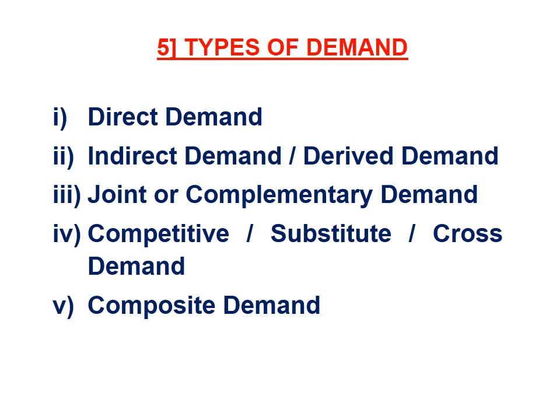And last one is composite demand. When one commodity is put to satisfy several uses, satisfies several human wants, that is known as composite demand. For example, electricity. You can use electricity for many purposes. Next one is coal. You can use coal for many purposes. Steel, you can use steel in all sectors of the country. So they all have a composite demand.